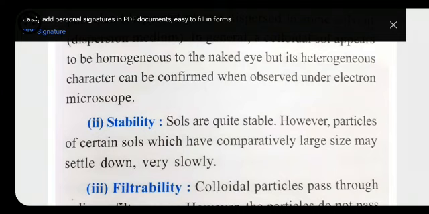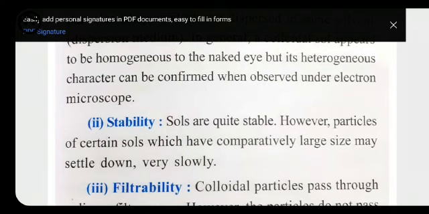if we are talking about the size of the particle in case of colloid, the size of the particle is between the true solution and the suspension. In case of true solution, the size of particle is very small, below 1 nanometer, and in case of suspension the size of particle is bigger than 100 nanometer. For colloids, the size of the particle is between 1 nanometer to 100 nanometer. So the range is very wide. It may be 1.5 nanometer, it may be 99 nanometer.